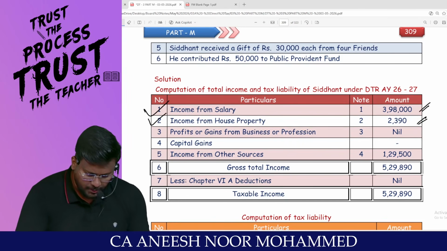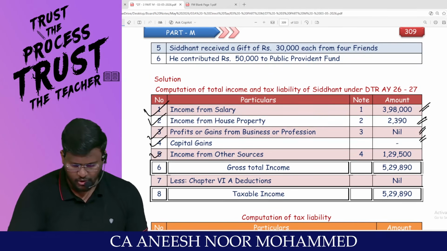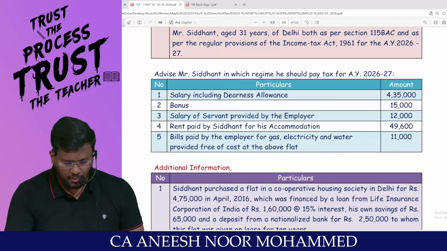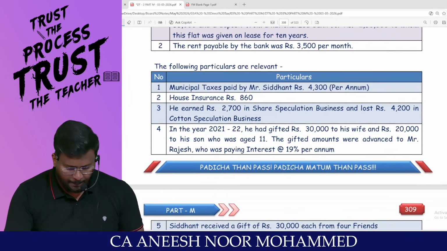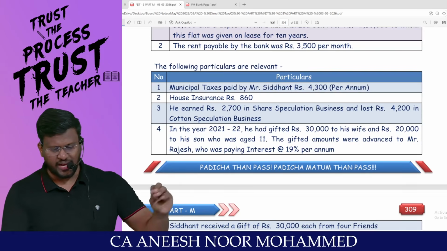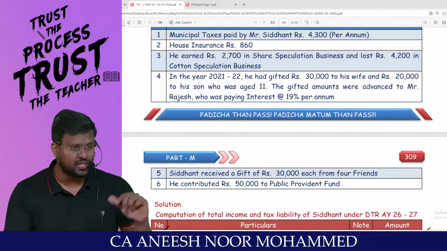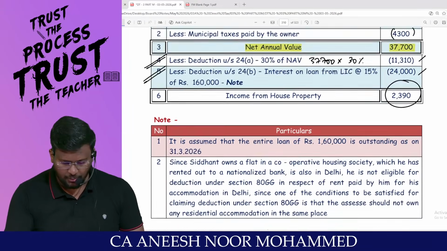There is no PGBP information given in the question. No capital gain information has been given in the question, but there is income from other sources. What is the income from other sources in salary? No, there is none. But he earned 2,700 from share speculation business, and some clubbing provisions details have been given. All these should be taken care of in income from other sources.